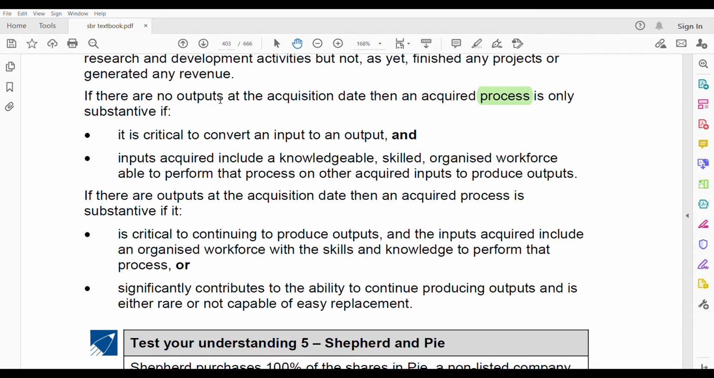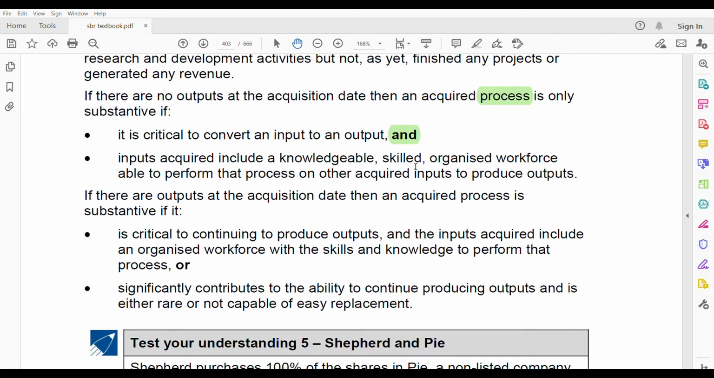And when is it substantive? When it is very critical to convert an input into an output. You need that. Without that process, you cannot convert that input into an output. And it's in bold. That means you need both. First, it has to be a critical process. Second, inputs acquired should include, for example, knowledge, skills, organized workforce. Okay, because if you are having a knowledgeable workforce, you know that if they perform the process, they can convert the input into an output.